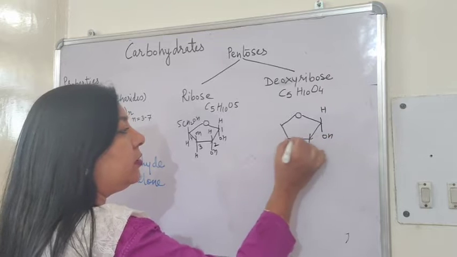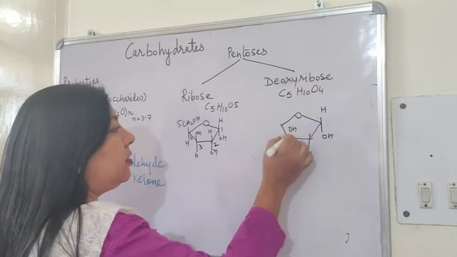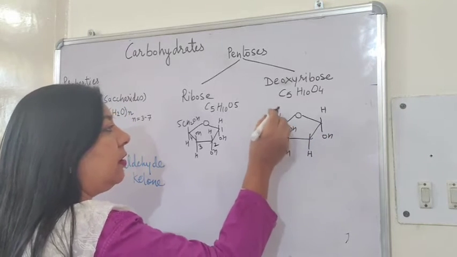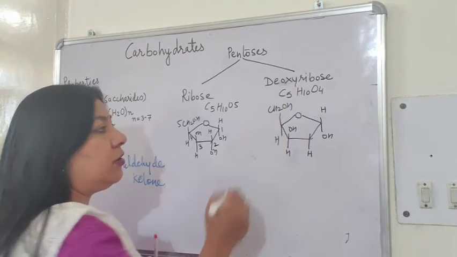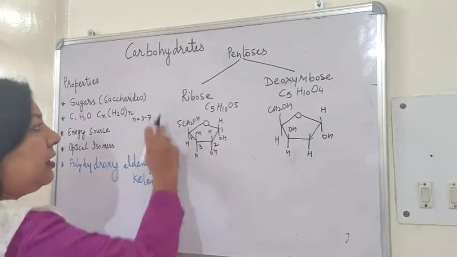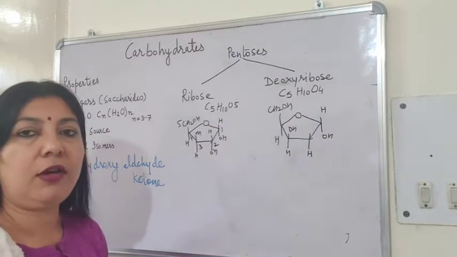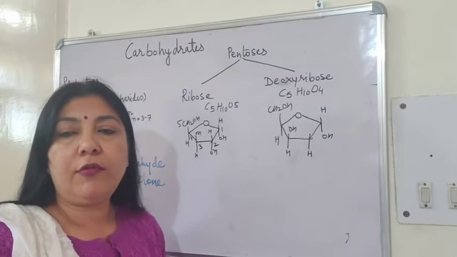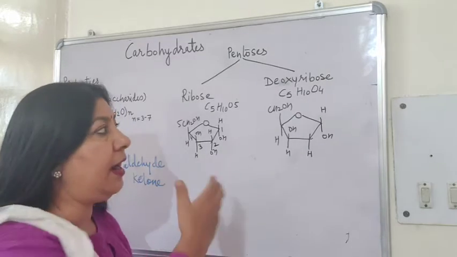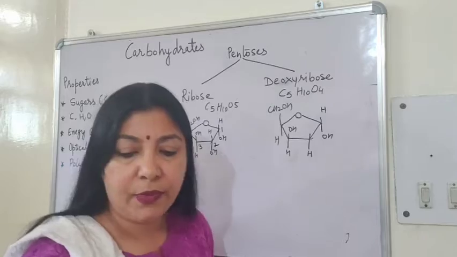H, OH, OH, H. Then CH2, OH, H. This way. Okay. So these two are the structures of pentose sugars. They are the backbone for RNA and DNA respectively.